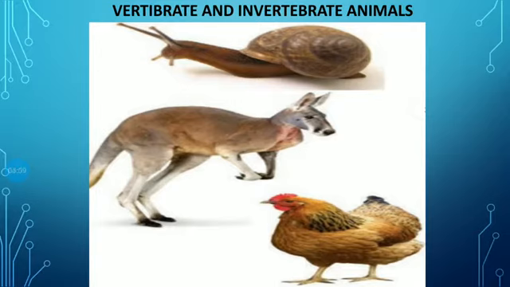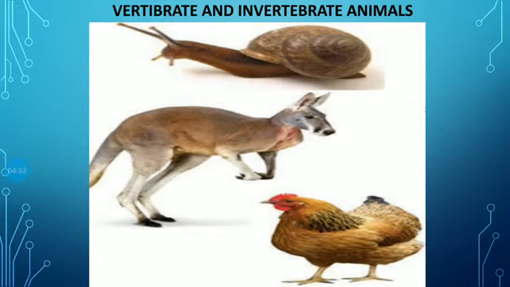The backbone, or spinal cord, you can feel with your hand on your back. This backbone or vertebral column is present in some animals and absent in some animals. So with the help of that point we can classify animals into two groups. The first one is the vertebrates and the second one is the invertebrates respectively.